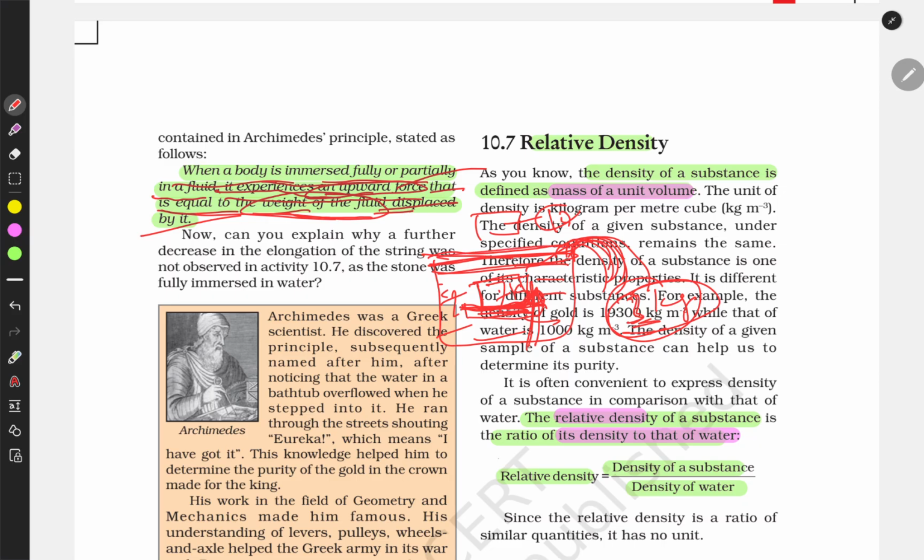Because it displaced 3 kg of water, 3 liters actually, but we consider it in kg. The mass reduced is equal to the weight of the water displaced by it. And how much water can it displace? It can displace water equal to its own volume.